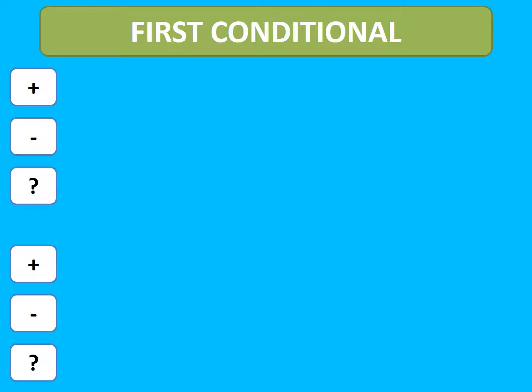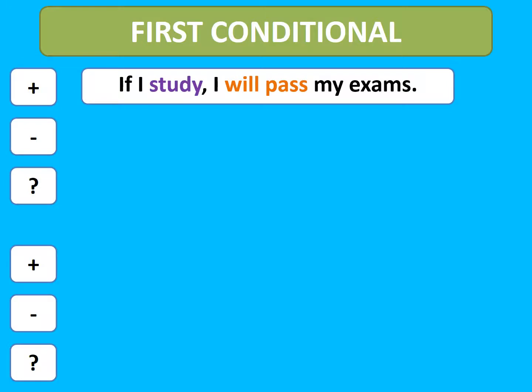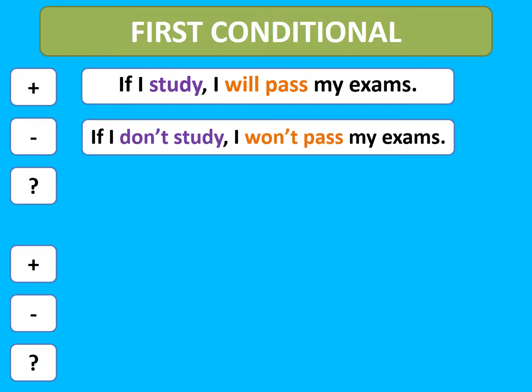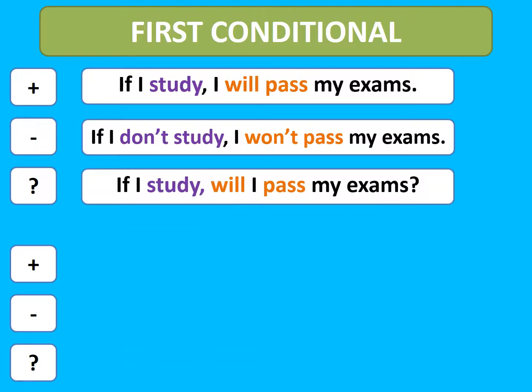Now let's look at some example sentences. The first one is a positive sentence. If I study, I will pass my exams. Let's make it a negative sentence. If I don't study, I won't pass my exams. And now let's ask a question. If I study, will I pass my exams? Or we can say, will I pass my exams if I study?